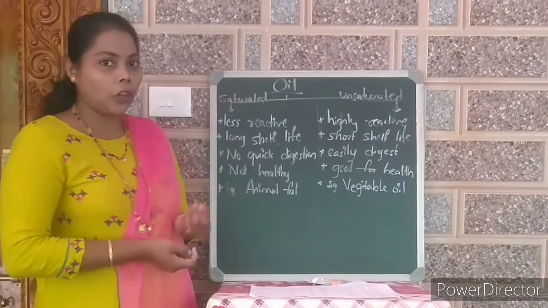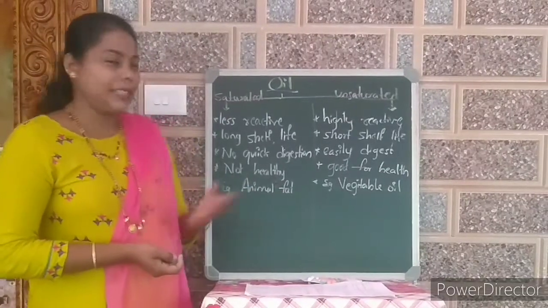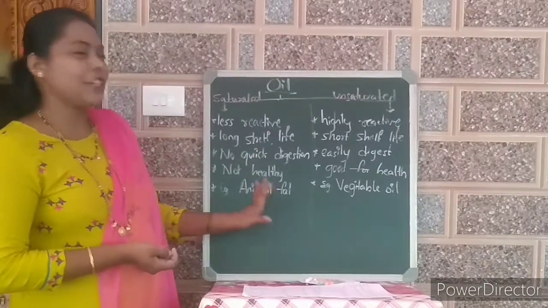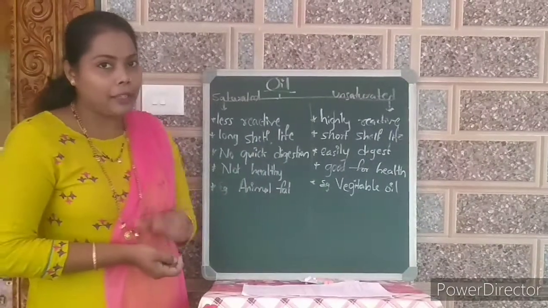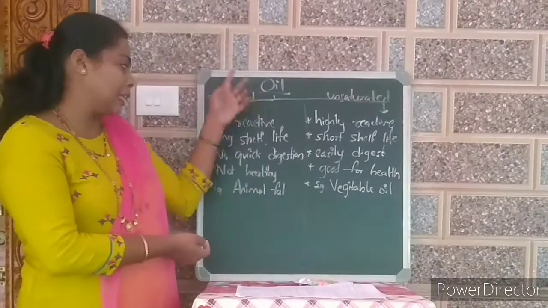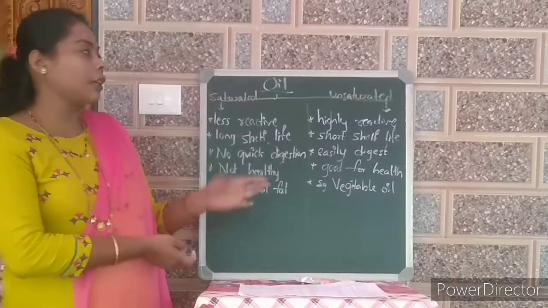If we eat that oil, then there is no quick digestion. Not healthy. These kinds of oils are not healthy for us. An example for saturated oil is animal fat. If we use animal fat for cooking purposes and all, then these will come under saturated ones, and we can see this kind of effect.